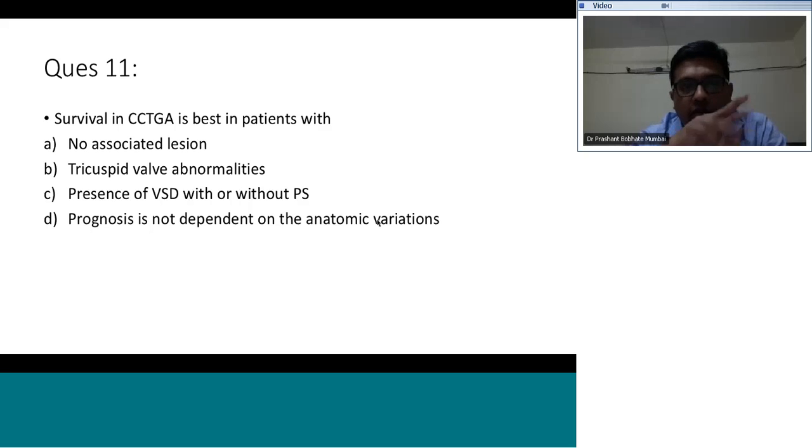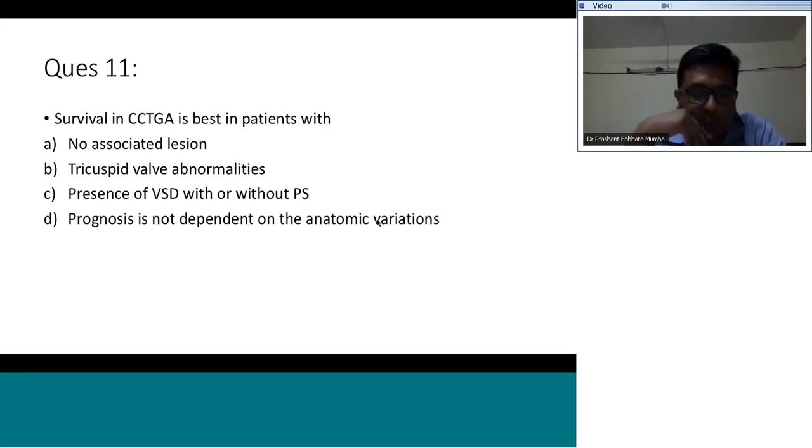So we can actually make this into two questions. One is which is the best prognosis, and one is which is the worst prognosis. So which is the best prognosis?